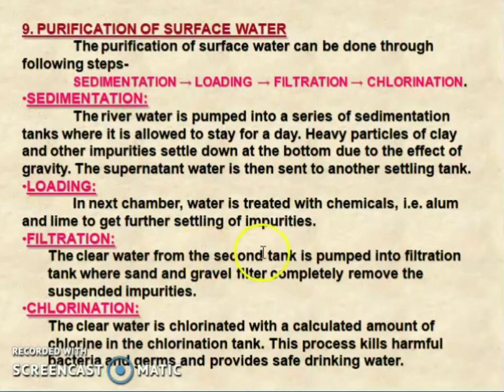The clean water from the second tank is pumped into the filtration tank, where the sand and gravel filter completely remove the suspended particles. So in filtration, many sand and gravel particles will be completely removed in this process. Then the last one is chlorination. The clean water is chlorinated with a calculated amount of chlorine in the chlorination tank. This process kills the harmful bacteria and germs and provides safe drinking water. So these are the four processes used for the purification of surface water.